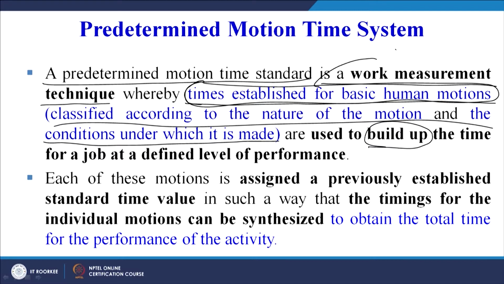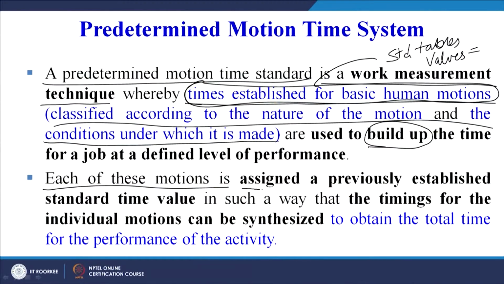So there are maybe standard tables or values which are already available with us. So these values or the times established for basic human motions are used to synthesize or build up the standard time for performing a task or for performing a job at a defined level of performance. Each of these motions is assigned a previously established standard time value.